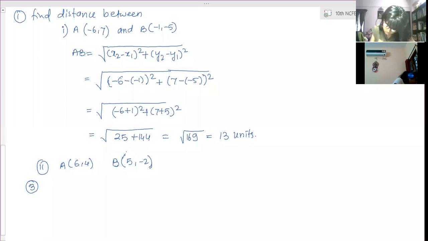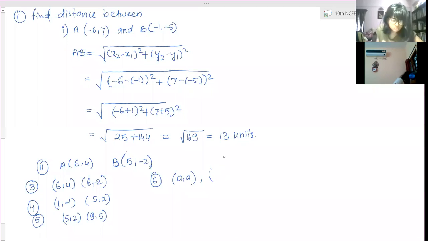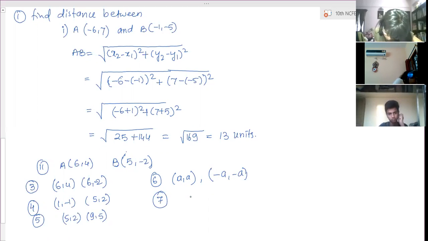Yes, right. And the third one, is it 6? Yes, right.